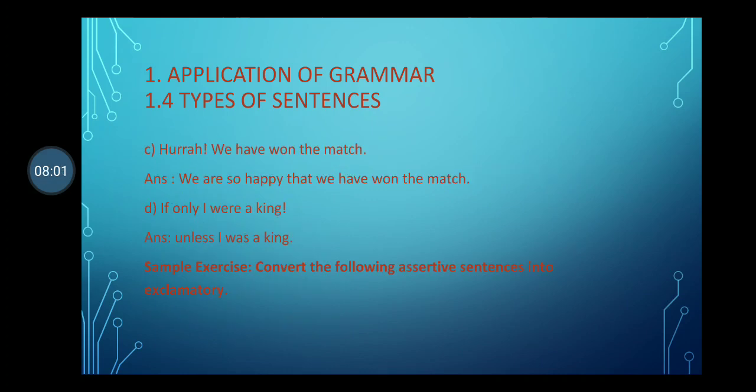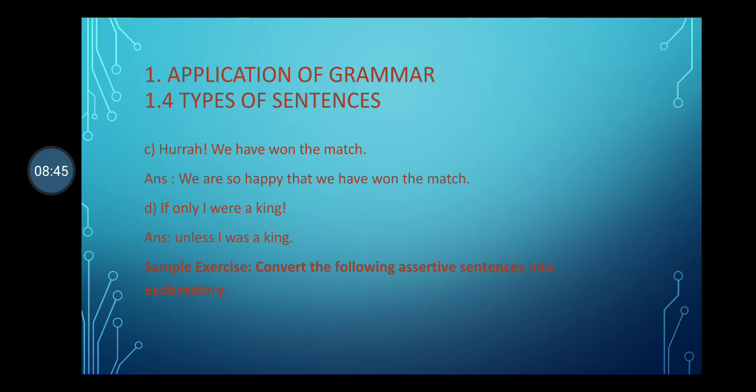Then sentence number 3, structure number 2: an interjection word followed by exclamation marks, then subject plus verb plus object or complement. Hooray! We have won the match. We are so happy. Hooray! It expresses our joy, our happiness, our achievement with excitement, forceful feelings and emotion. It is a statement, a declaration, but it adds force of emotions and feelings. We are so happy that we have won the match.